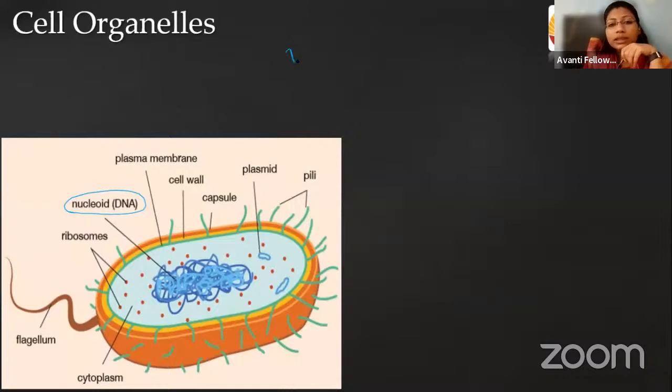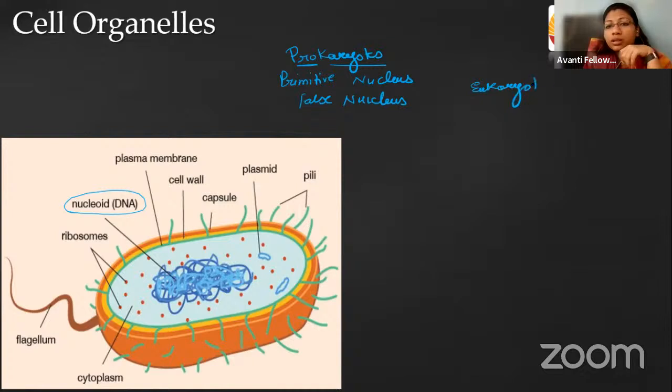So if we see the term itself, prokaryote means pro, primitive, with a false nucleus. When we see the term eukaryotes, eu means true or definite, and karyotes means nucleus, right? Okay.